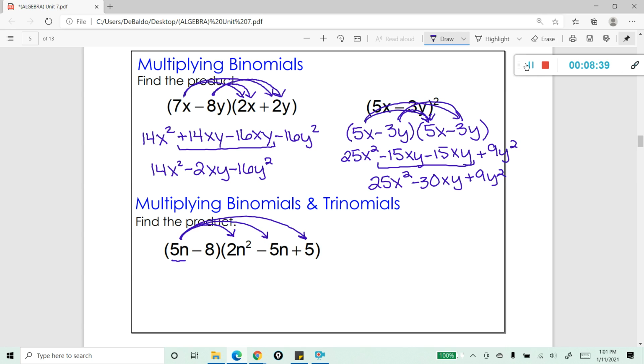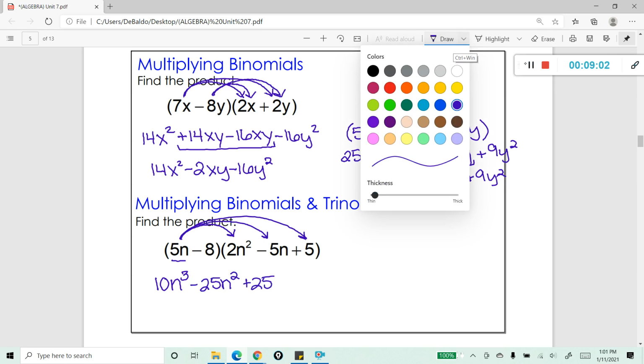So let's do this. 5n times 2n squared is 10n cubed. The second term would be 5n times negative 5n, which would give us negative 25n squared. And the third term would be 5n times 5, which gives us positive 25. Now I'm going to go ahead and choose a different color just so you can see the difference.